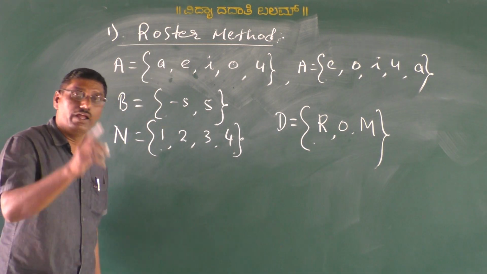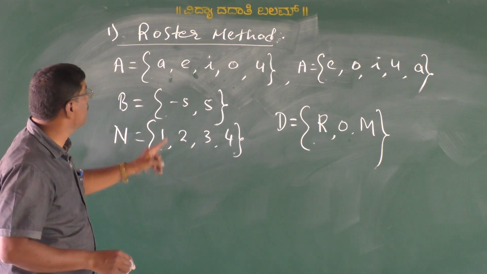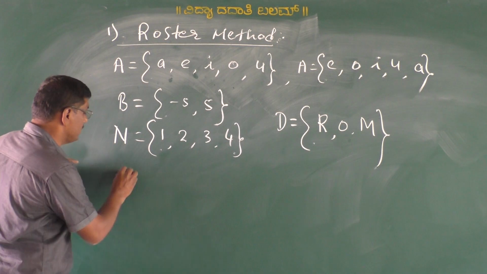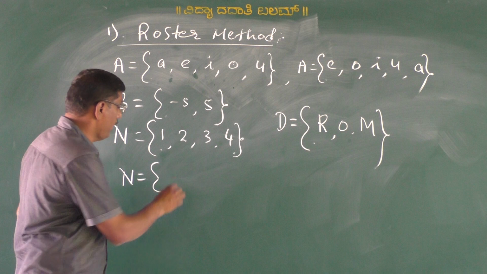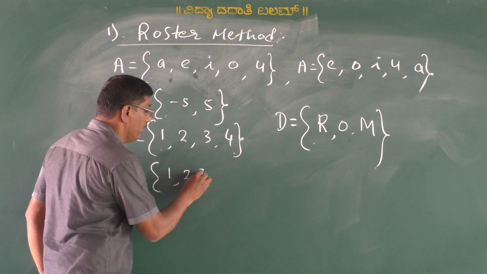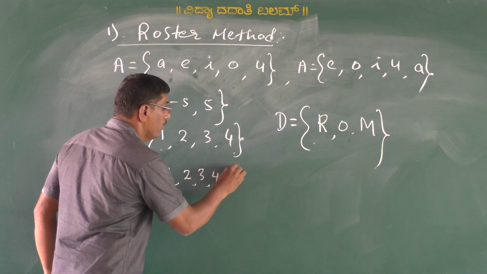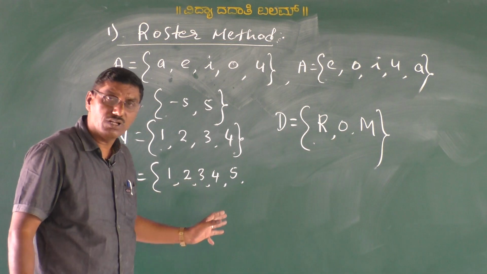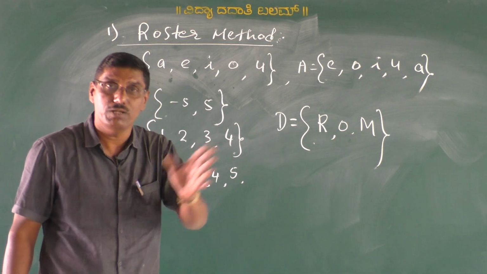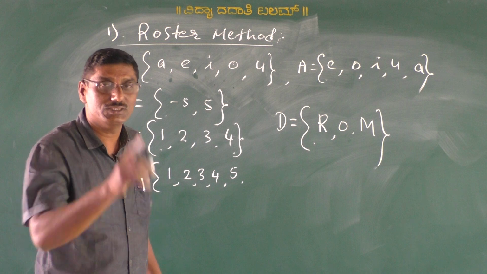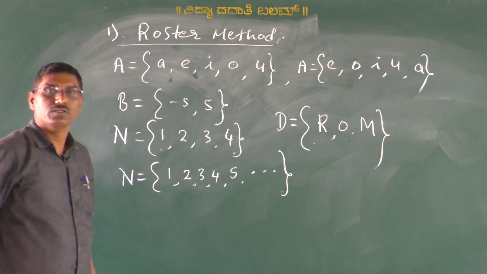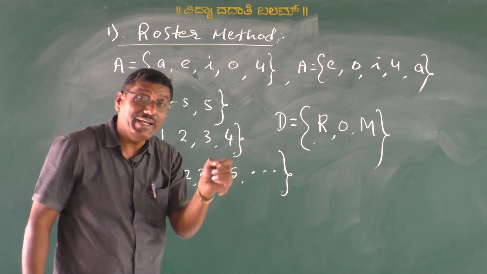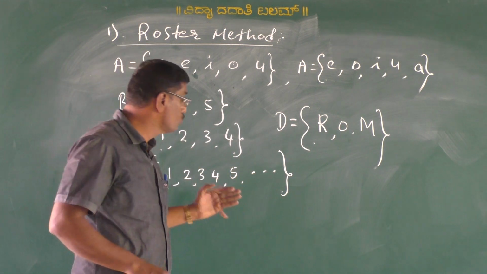The set of all natural numbers can be expressed in roster form as N is equal to 1, 2, 3, 4, 5, and so on. These three dots indicate so on.